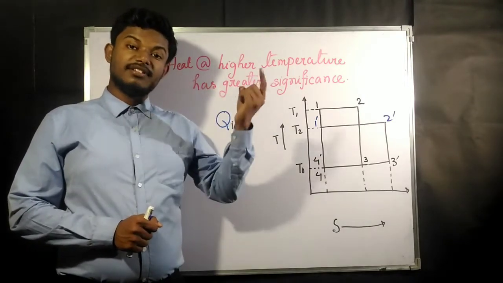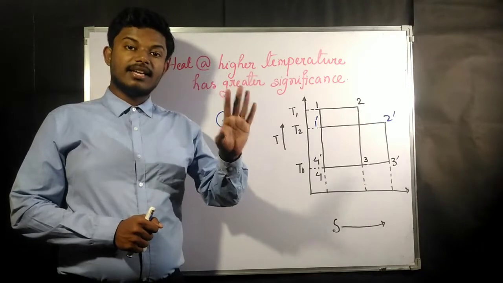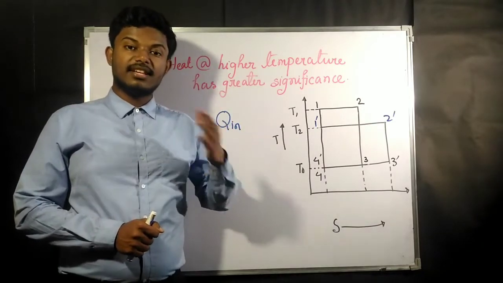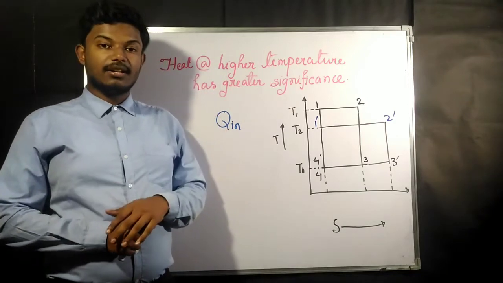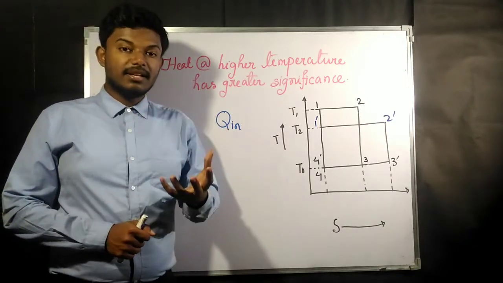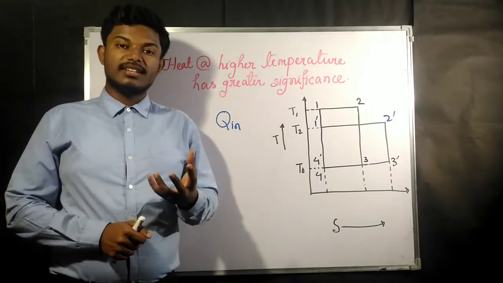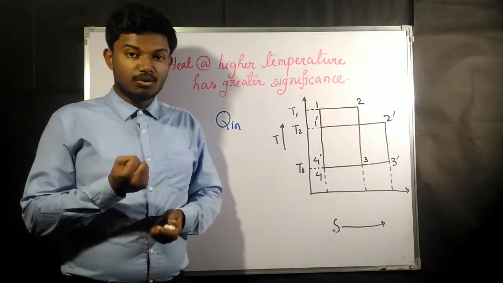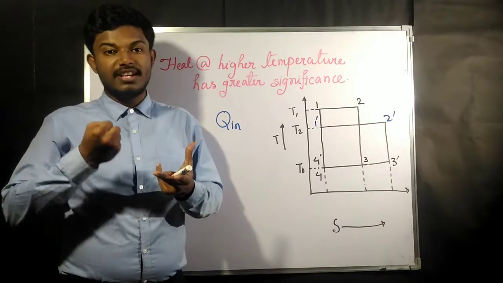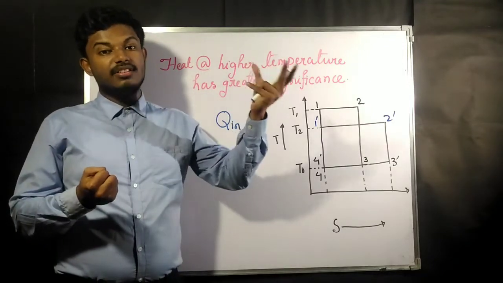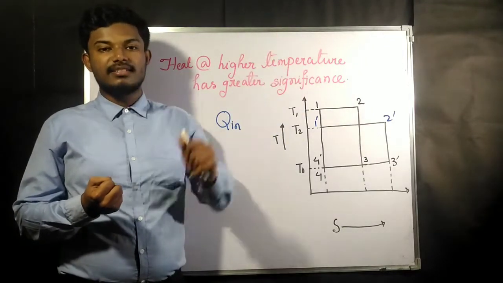Then the person giving the heat at 100 degrees centigrade is going to have a greater significance than me. If I give the same amount of heat at 20 degrees centigrade, the amount of work I can get from it is definitely going to be less than for the person giving the same heat at 100 degrees centigrade.